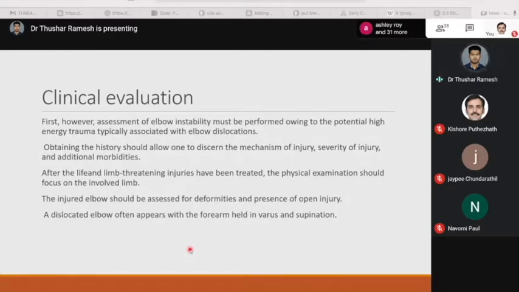First, the assessment of elbow instability must be performed owing to the potential high energy trauma typically associated with elbow dislocation. Obtaining a history should allow one to discern the mechanism of injury, severity of injury, and additional comorbidities. After limb and life-threatening injuries have been treated, the physical examination should focus on the involved limb. The injured elbow should be assessed for deformities and presence of open injuries. A dislocated elbow often appears with the forearm held in varus and supination.